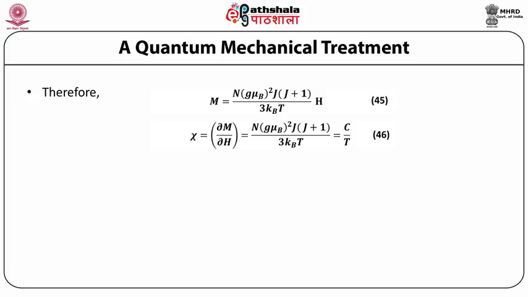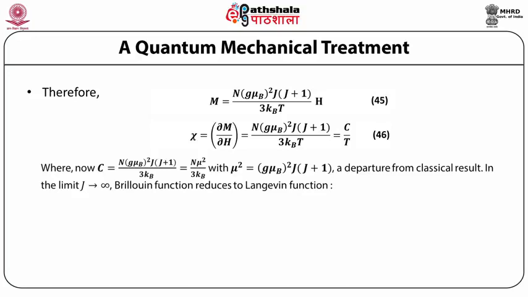which is once again equal to a constant divided by T, where now the constant C is equal to N multiplied by (g mu B) whole square into (J plus 1) divided by 3 k_B, which is equal to N mu square divided by 3 k_B, with mu square equal to (g mu B) whole square J into (J plus 1), a departure from the classical result.